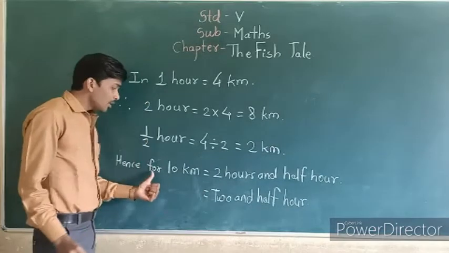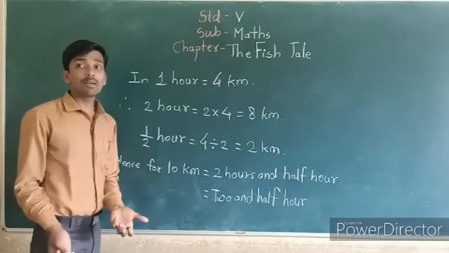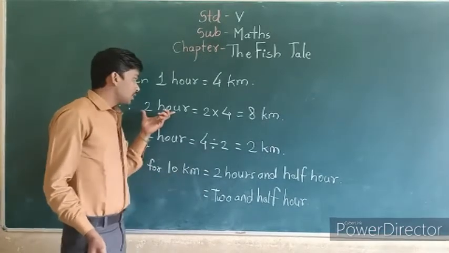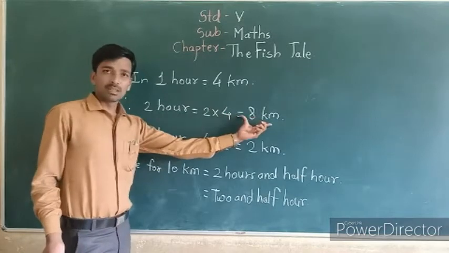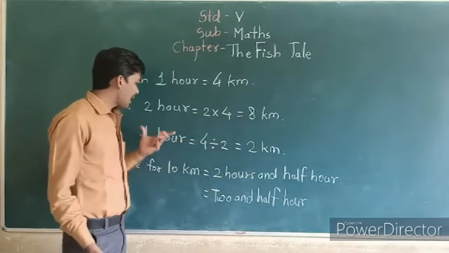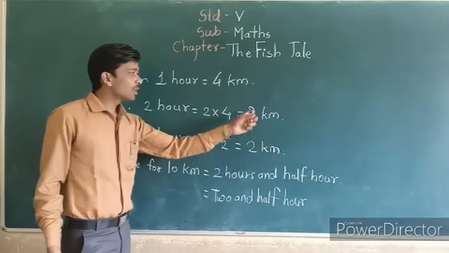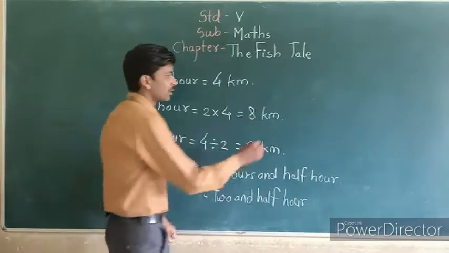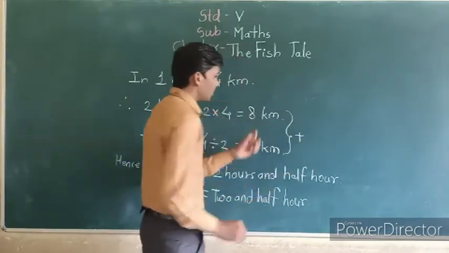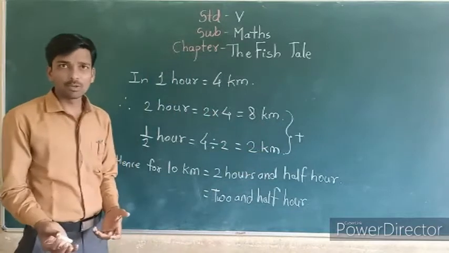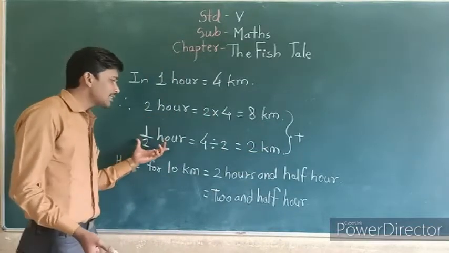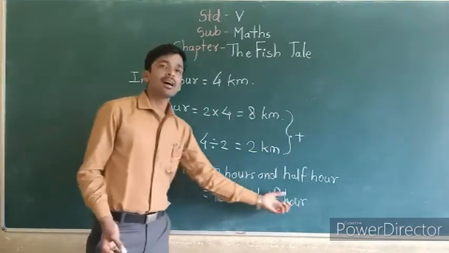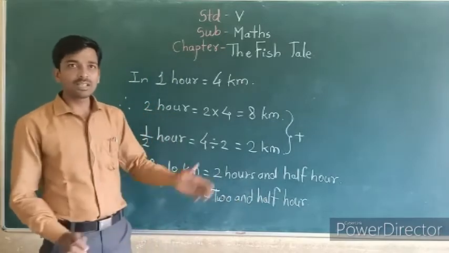For 10 kilometers, how much time do they need? For 2 hours means 8 kilometers. This 8 kilometers and this half hour's 2 kilometers. 8 plus 2, 10 kilometers. We can add these two. 8 plus 2 means 10 kilometers. So 2 hours plus half hour means 2 and a half hours. Did all of you understand this? Okay.